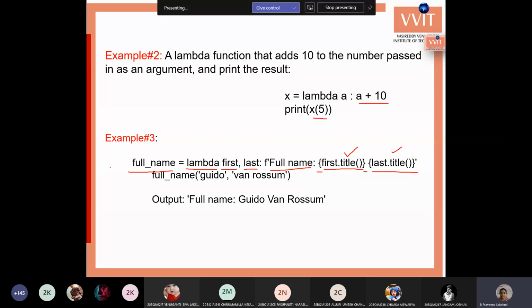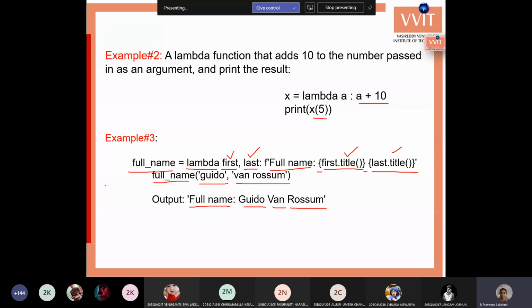Now for full name, you are passing two strings, Guido and Van Rossum. You'll get the output as full name colon Guido Van Rossum, with capital G, V and R. So by passing two values, we are forming one full name value by converting the values into title case.